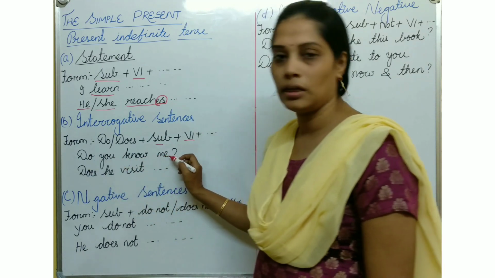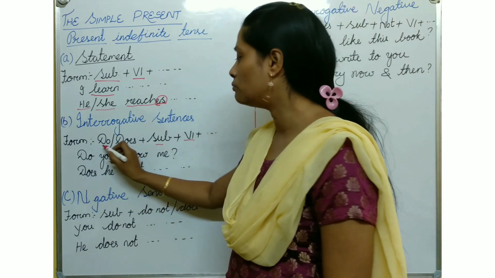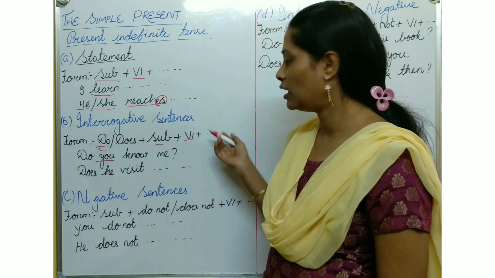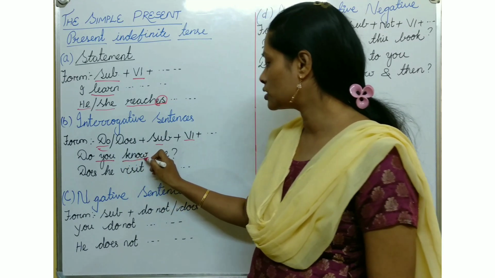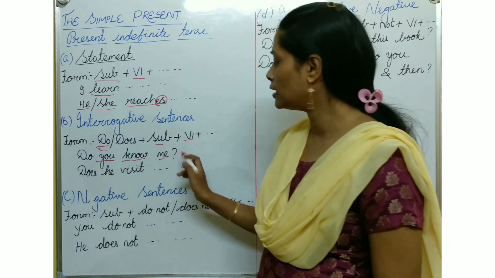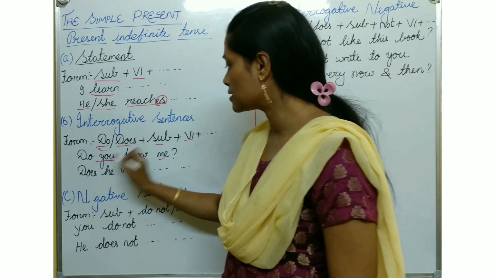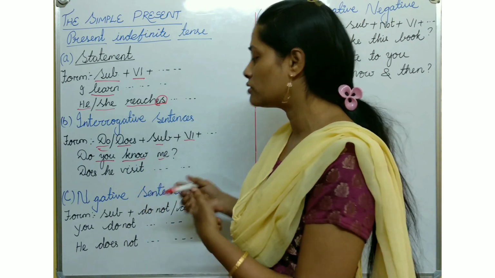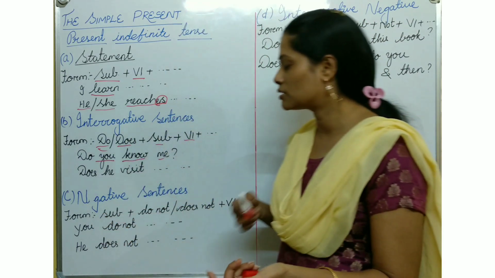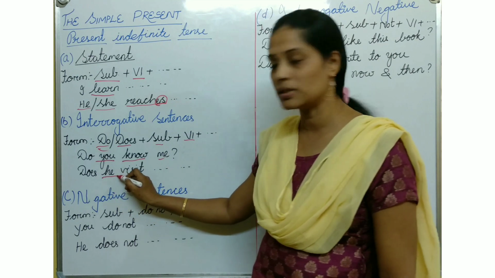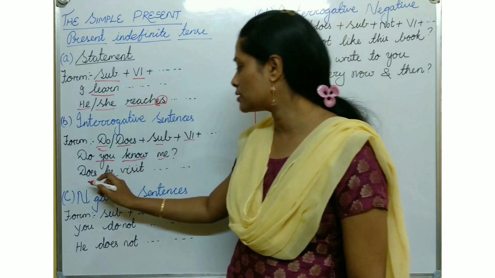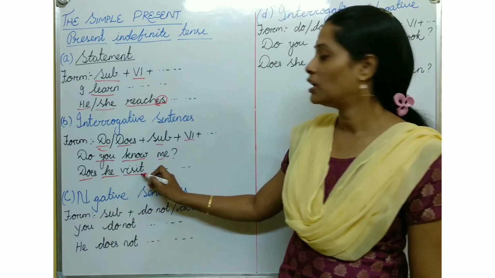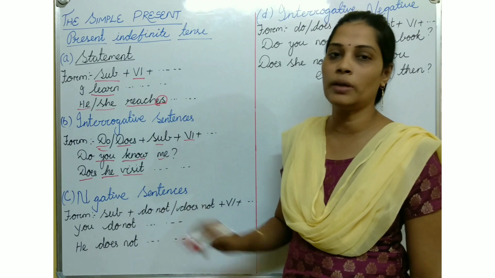So, do you know me? First one is do you know me? It's the second person. Know is the first verb, V1, and it is as it is. Next, does she visit the park regularly, or whatever you want to say. Over here this is the third person but it is singular, so you say does. If does is there, then visits will not come. If it is do, then only will the verb take the S form.